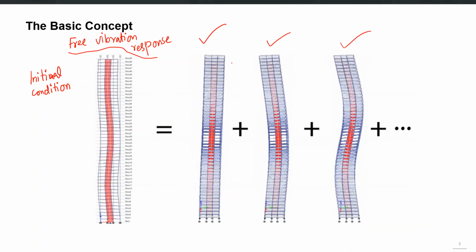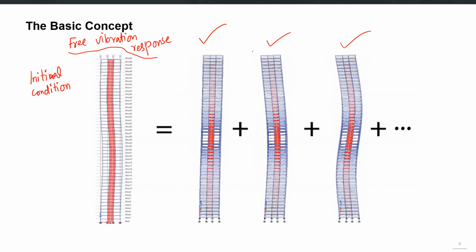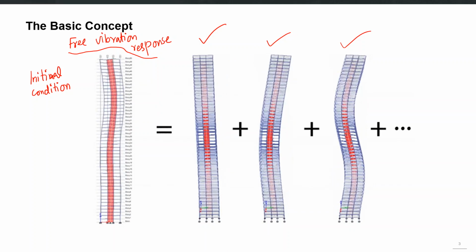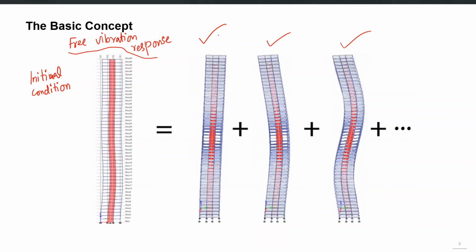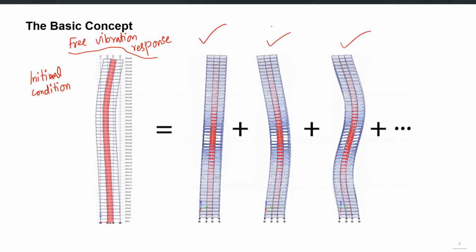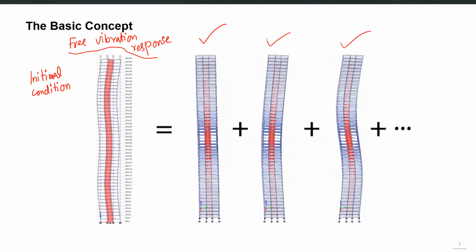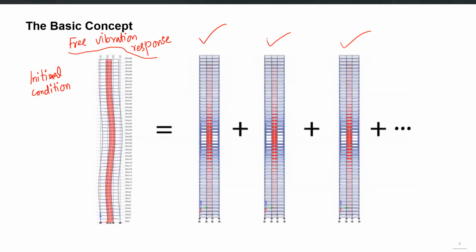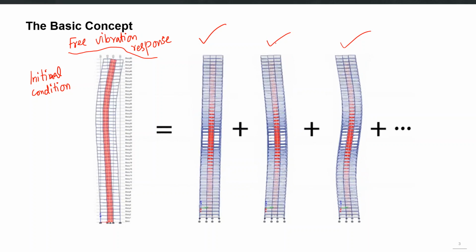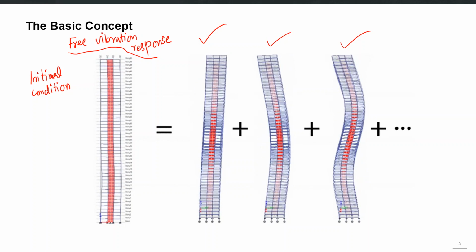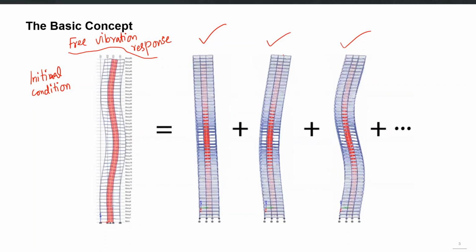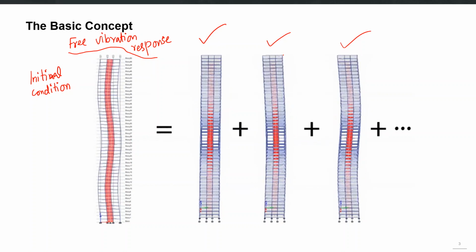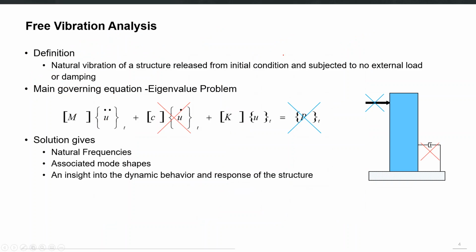So we have calculated the free vibration response of any multiple degree of freedom system as a superposition of simple harmonic motions of different mode shapes of the structure. This is the basic idea. But the properties of mode shapes, the shape itself, the pattern, as well as the time period associated with each mode, give us very valuable information about the structure itself.